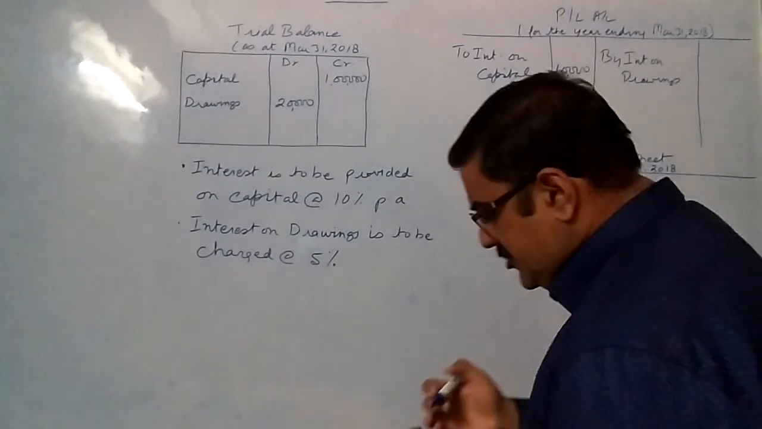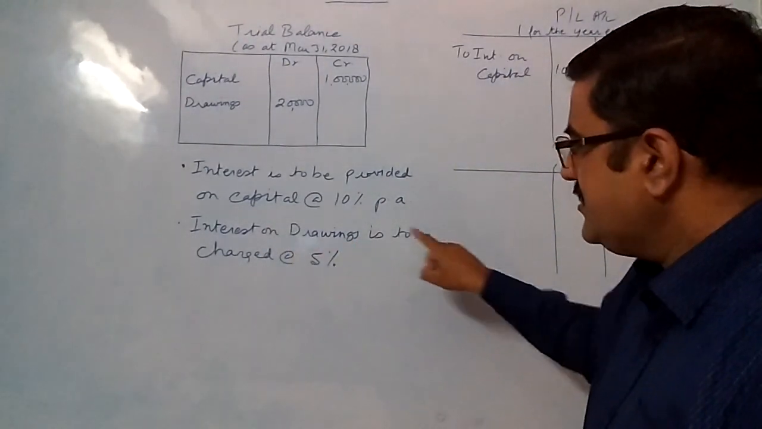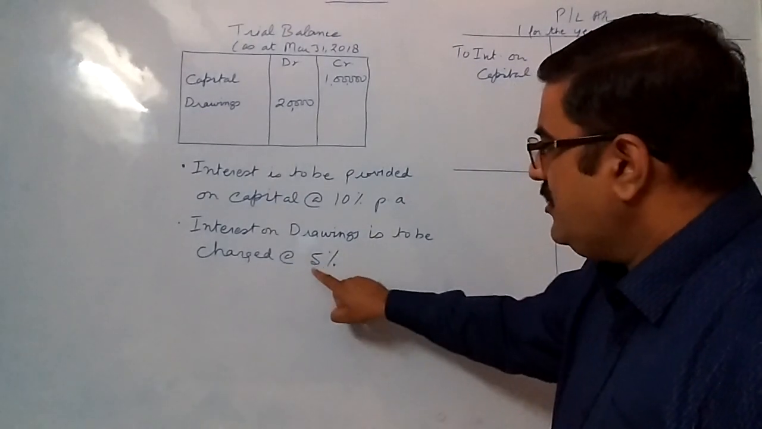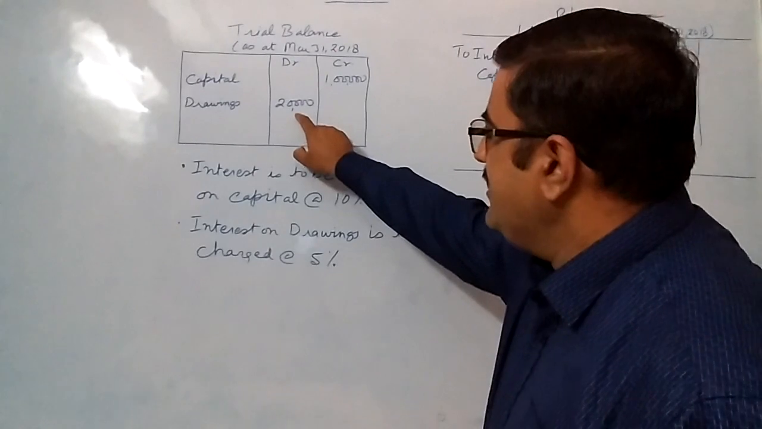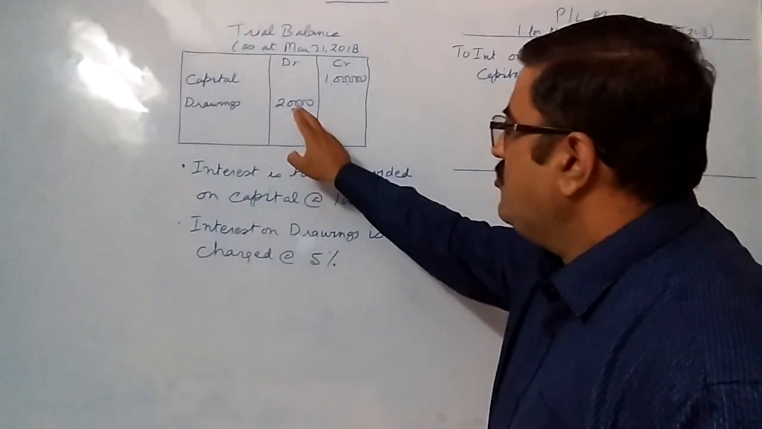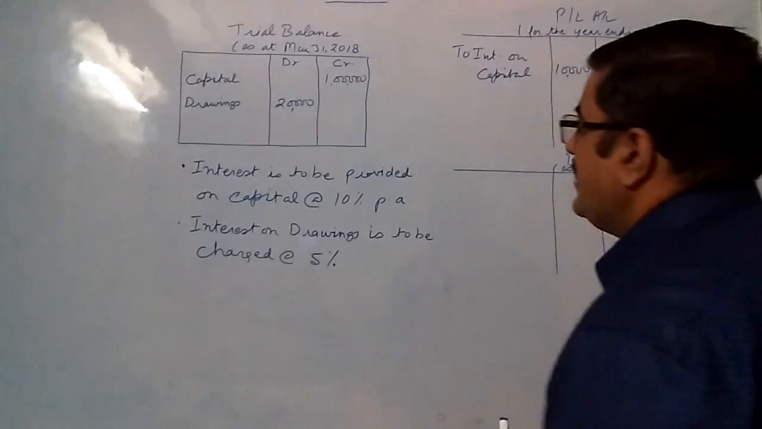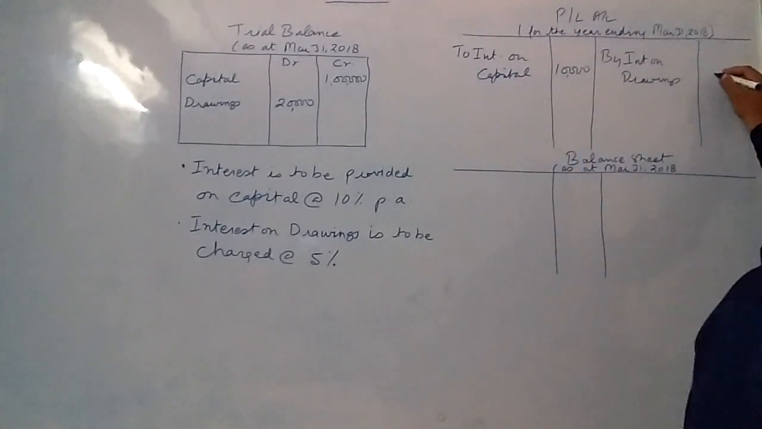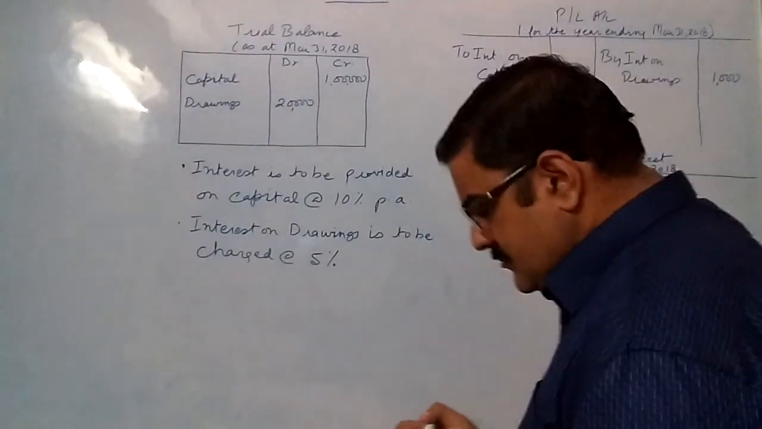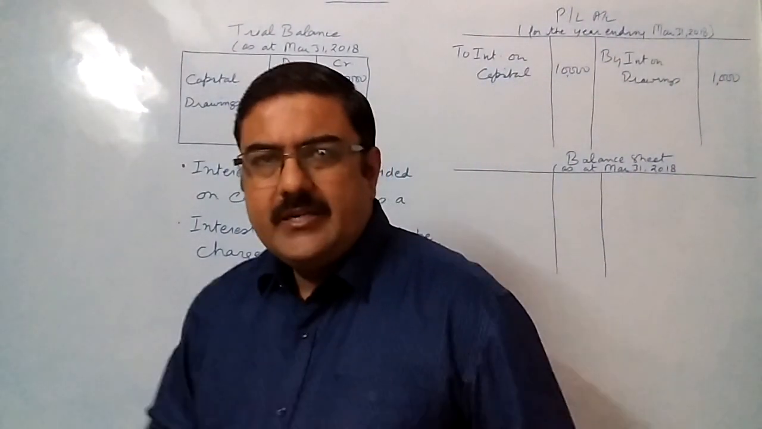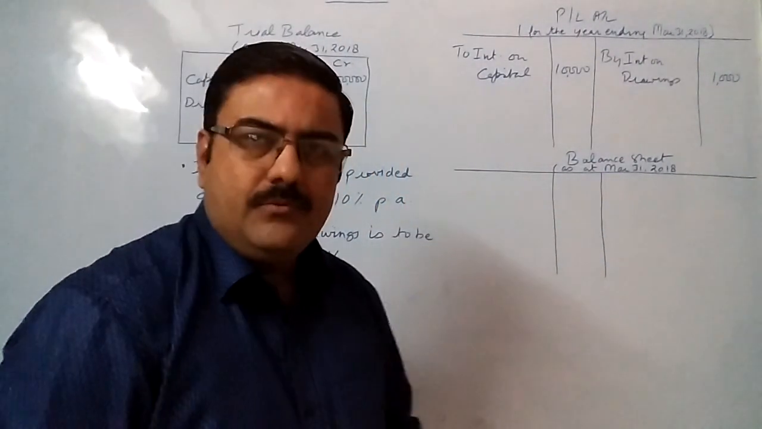The amount of interest on drawings will be calculated as it is said that interest on drawings is to be charged at the rate of 5%, and here the amount of drawings given is rupees 20,000. So 5% of 20,000 will come to rupees 1,000, and that amount of 1,000 will be written on the credit side. This was the treatment of interest on capital and interest on drawings in the profit and loss account.